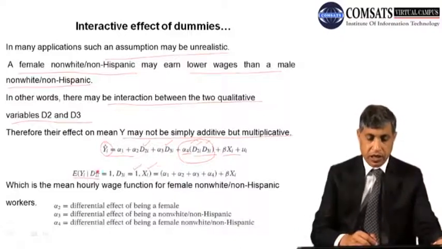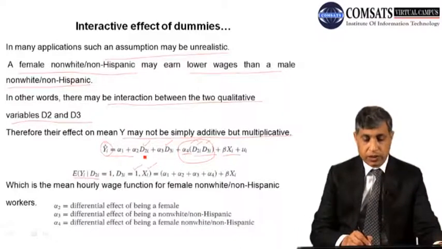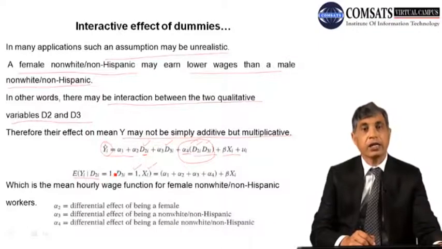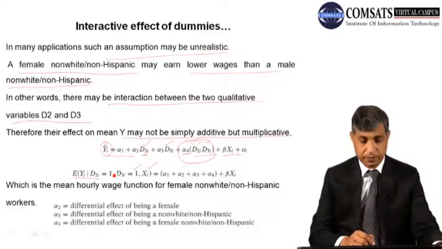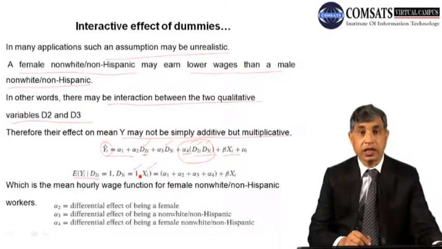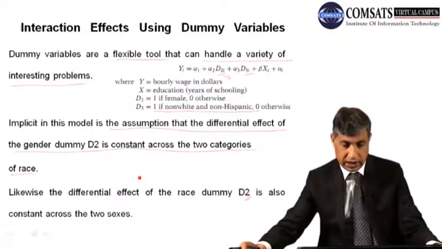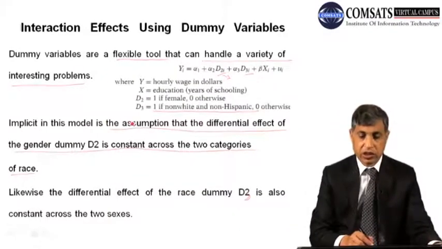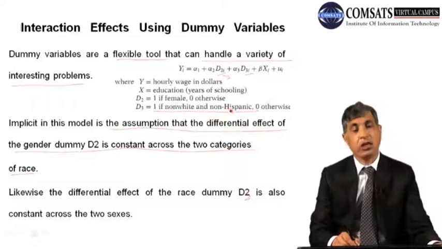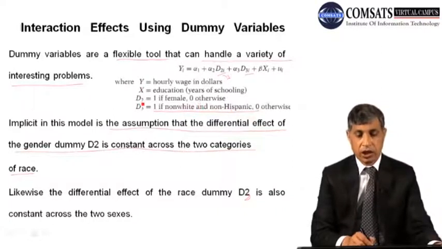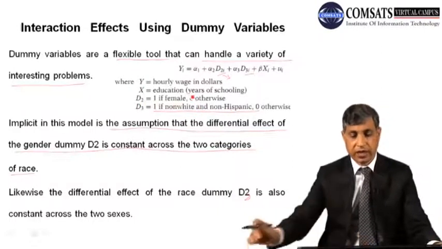Look here. D2, this is the gender variable, is equal to 1, this person is male. D3 is equal to 1 here. This person is non-white, non-Hispanic. Go and see the key. D3 is equal to 1 if non-white, non-Hispanic. D2 is 1 if female, otherwise male.